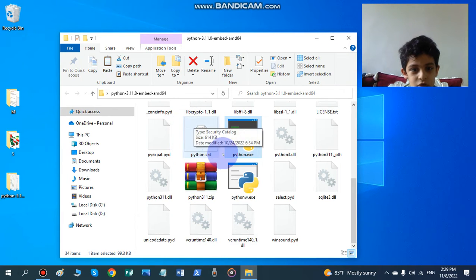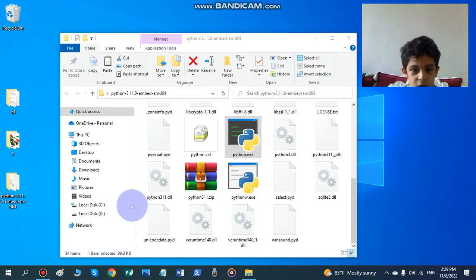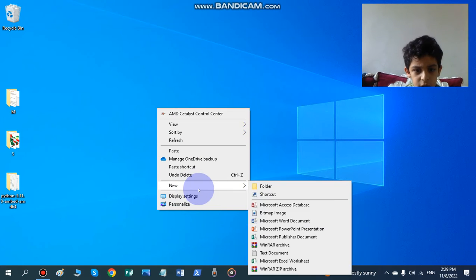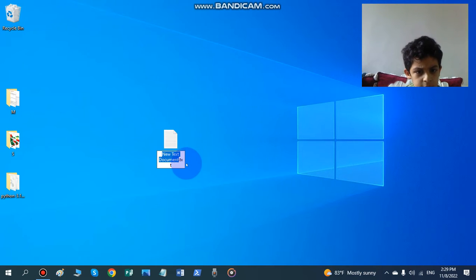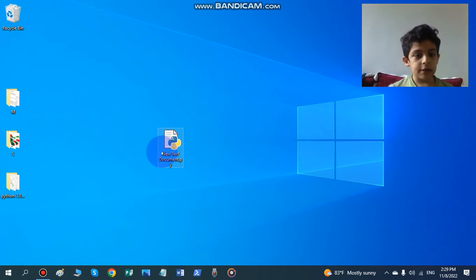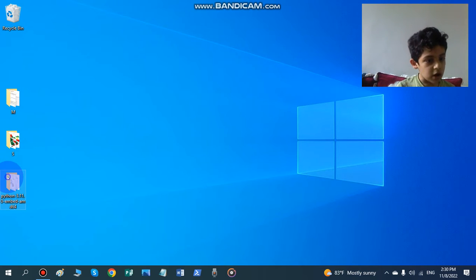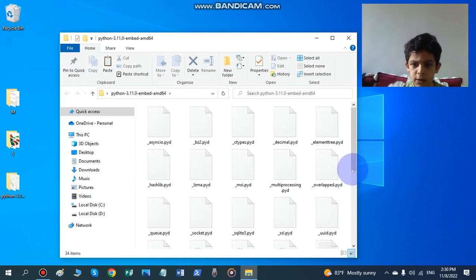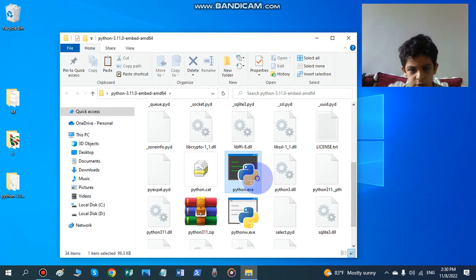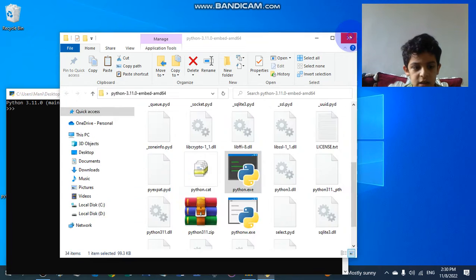I'll mention this in a future video maybe, but okay, so let's talk about what the extension of a Python file is. Right here, let's actually look, and if we create a file here on the desktop and then change this part and change it into a .py file, this is now a Python script, so it will open with Python. Now let's talk about the first command that you would want to write in Python. So after your Python setup, scroll down to python.exe. We need this file, not the IDLE shell.